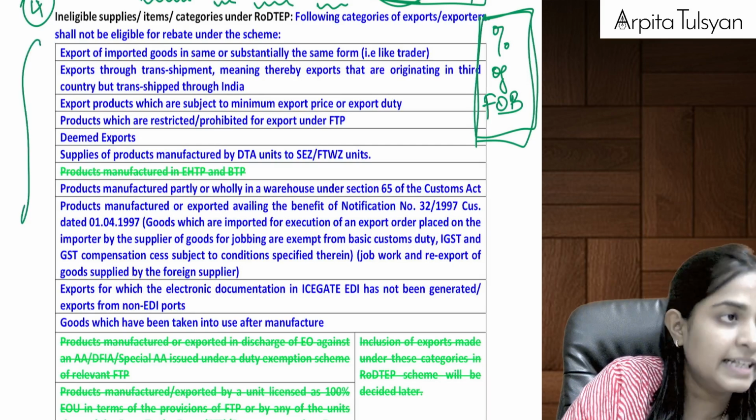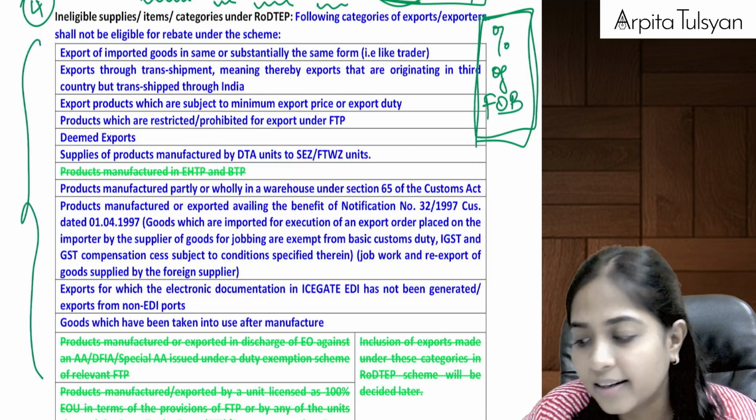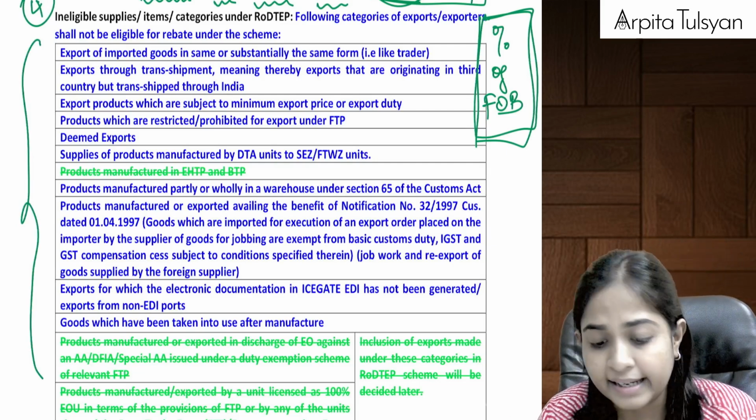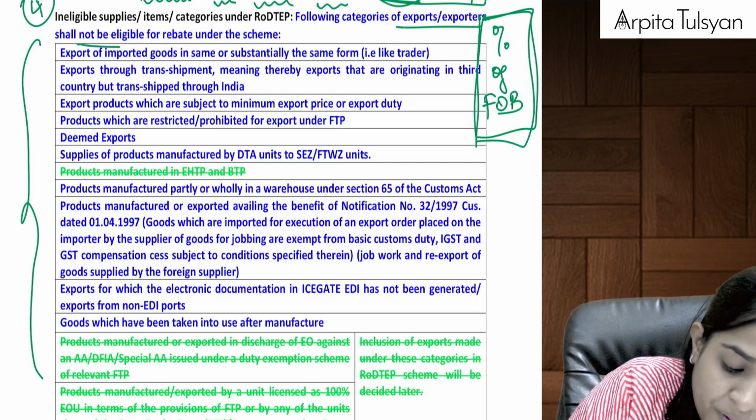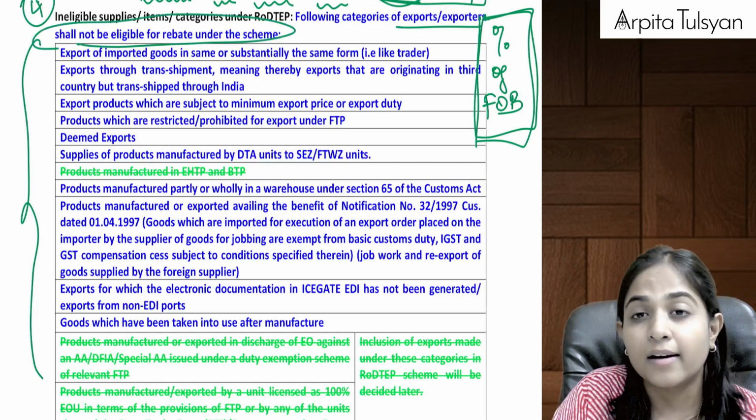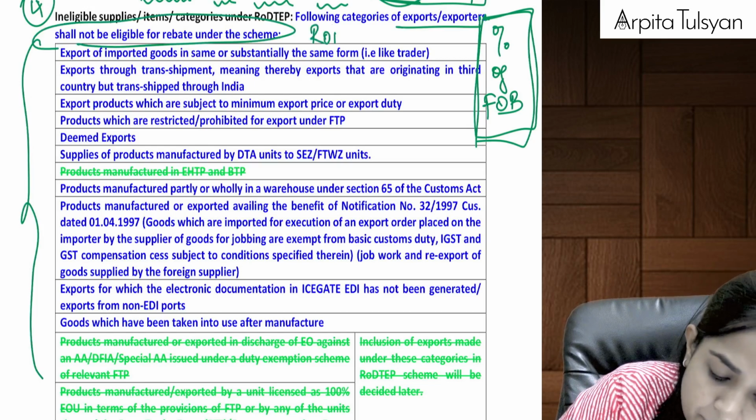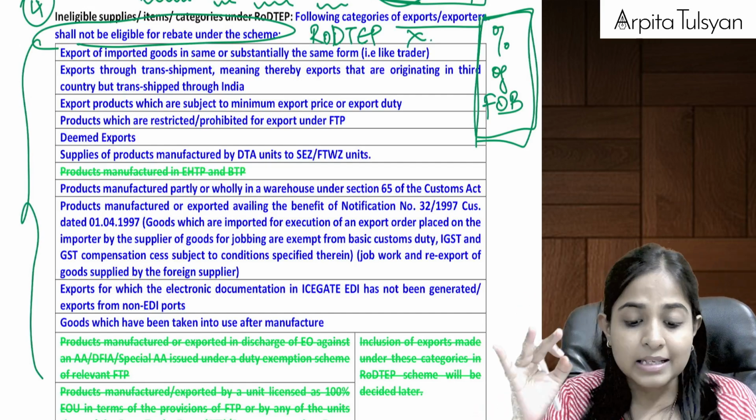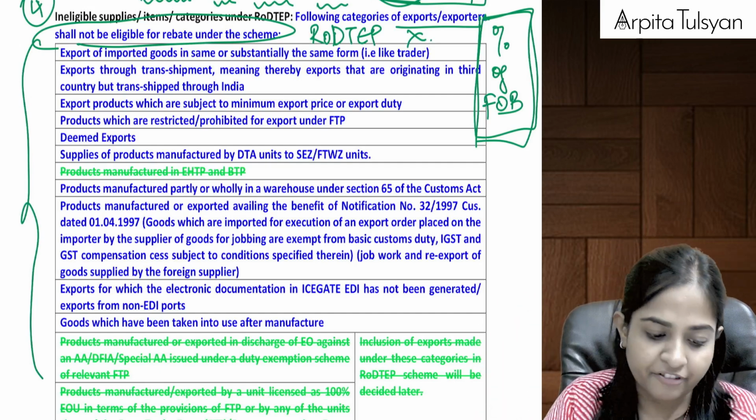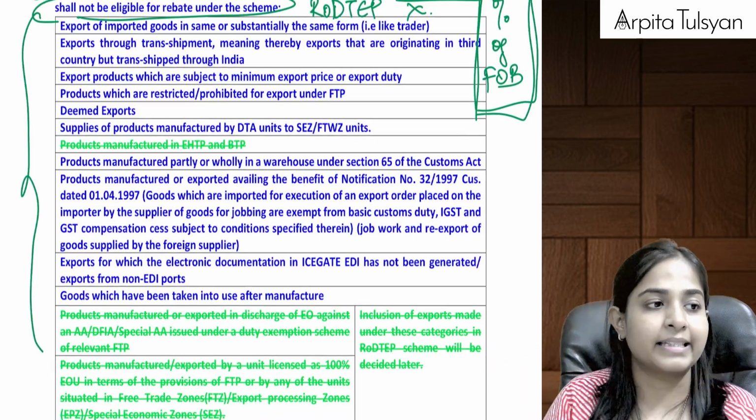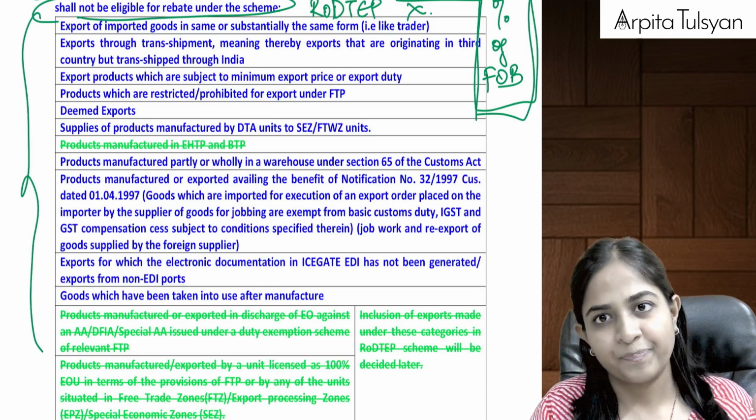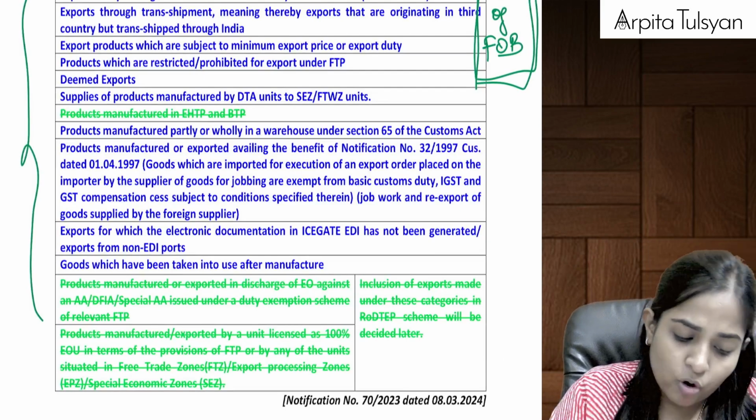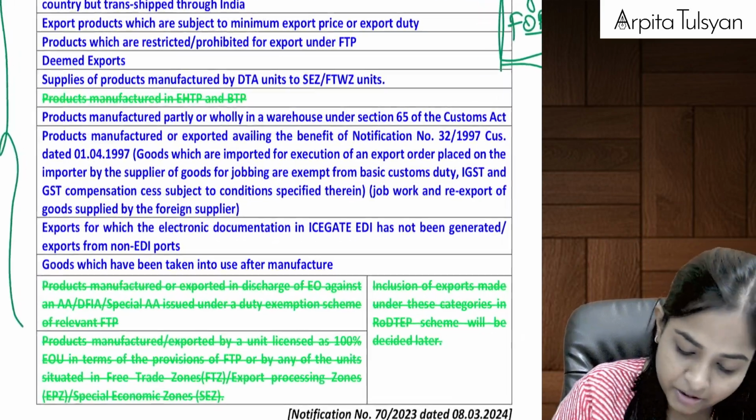There was an entire list of some categories of exports or exporters who were not eligible for rebate. Means the RoDTEP scheme was not applicable to the following people. This list is already written in your FTP notes. Now in that list we are required to do some corrections, some changes. Basically, what are the changes? Just focus on the part which I have written in green here.